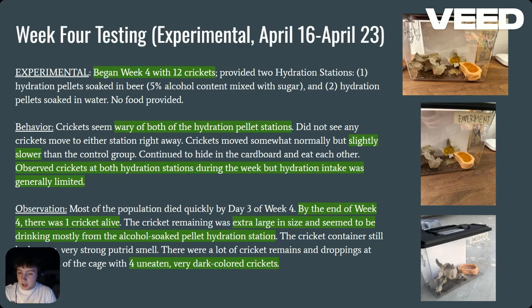For the observation, by the end of week four, there was one big cricket alive, and he seemed to be drinking mostly from the alcohol sugar pellet station, and it was just very odd. And the crickets that had died had become very dark colored.